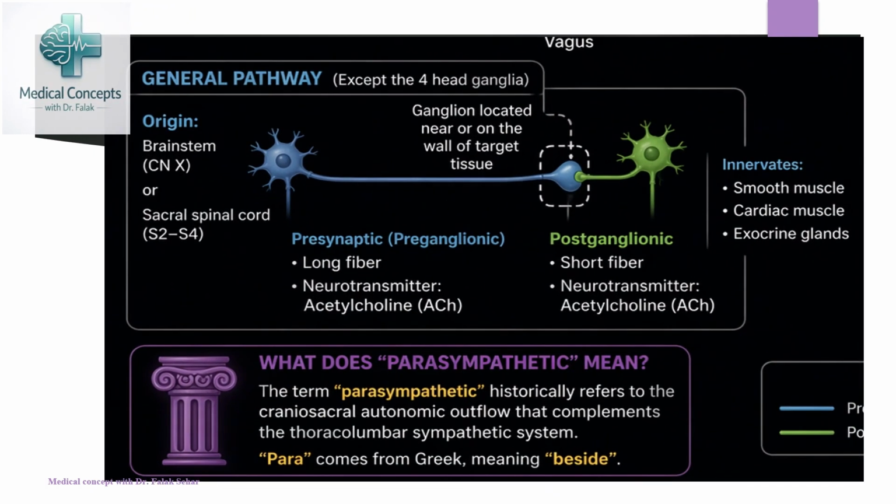Regarding the general characteristics of the preganglionic as well as the postganglionic neuron, remember that the preganglionic fibers of the parasympathetic nervous system are long and release acetylcholine, while the postganglionic fibers are short in length and also release acetylcholine at their endings. They are responsible for the innervation of smooth muscles, the cardiac muscles, as well as the exocrine glands. And here, this is the most important thing: the ganglia of the parasympathetic nervous system are located near or on the wall of the target tissue, right?